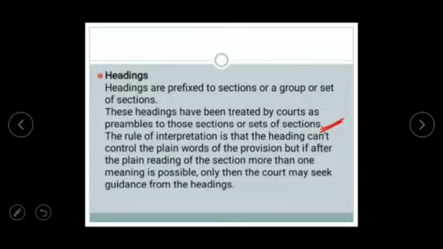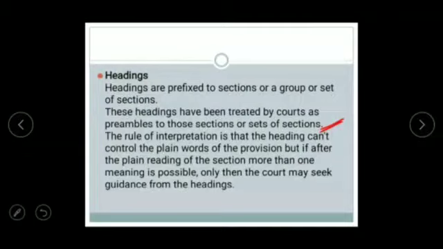For example, I told you about the heading offences against human body. It is the heading of section 300, murder, in IPC, and so on. There are so many headings.